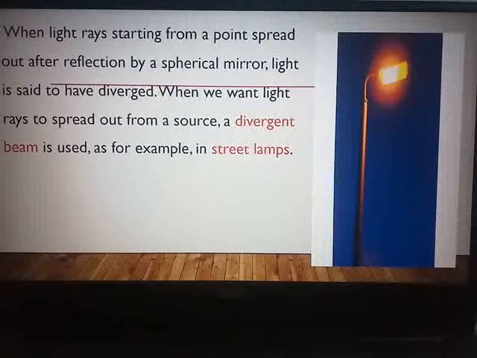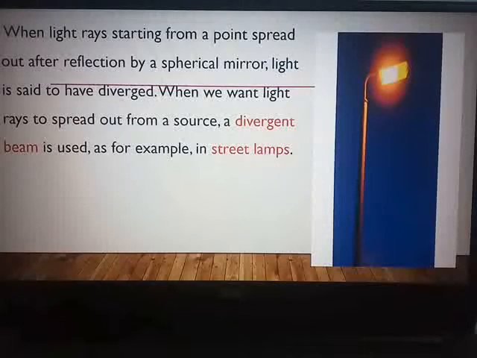Already this concept is known to you, and I have told you, when you sit for study during the night time, when there is no light around you, that time you make use of a table lamp, because from that source the light gets spread out in all directions. Or a very good example is the street lamps, which are activated during the night time. During the night time it is dark, and from the street lamps the light gets dispersed in different directions. The light rays spread out in different directions, making that area illuminated, so you can see while traveling, while walking on the road, while the vehicles are in motion.